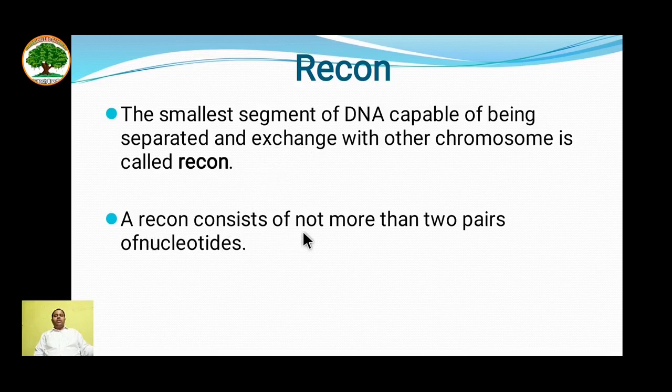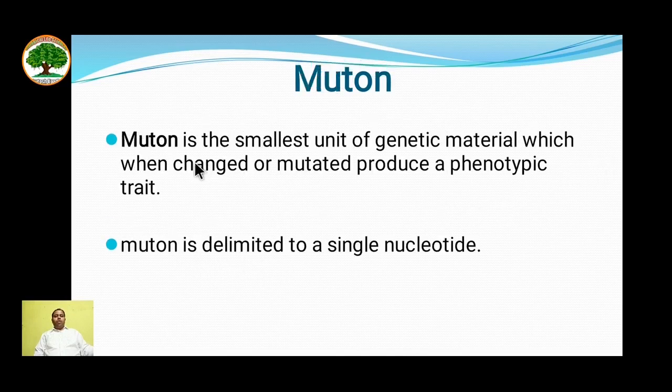A recon consists of not more than two pairs of nucleotides which are exchanged during the recombination process. Muton: it is the smallest unit of genetic material which, when changed or mutated, produces a phenotypic trait, and this is due to mutation. Mutation is delimited to a single nucleotide, where it can occur as point mutations.